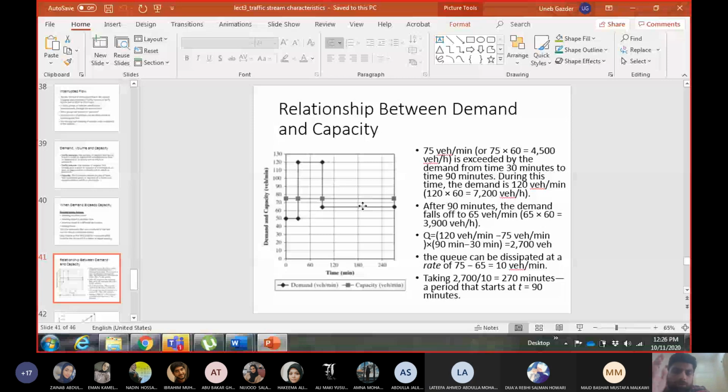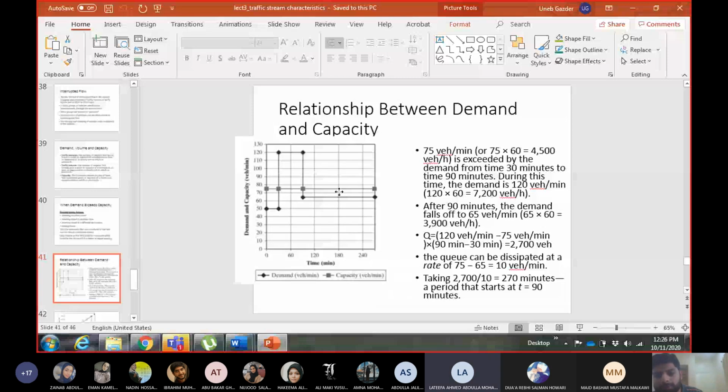So we have 2,700 vehicles in the queue. Every minute 10 vehicles are discharging. So how many minutes do we need to get rid of the queue? 2,700 upon 10, this is 270 minutes.